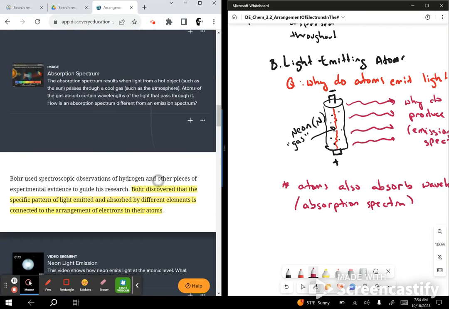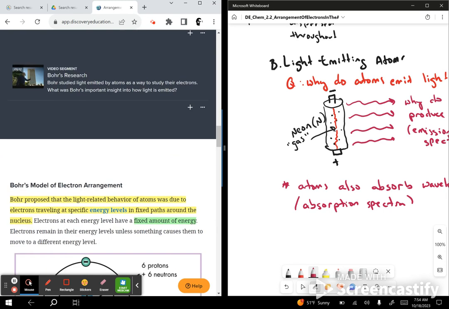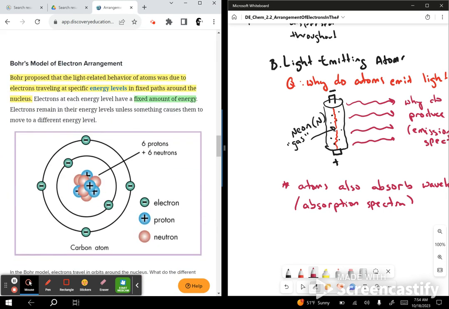Bohr used spectroscopic observations of hydrogen and other pieces of experimental evidence to guide his research. He discovered that specific patterns of light emitted and absorbed by different elements is connected to the arrangement of electrons in their atoms.